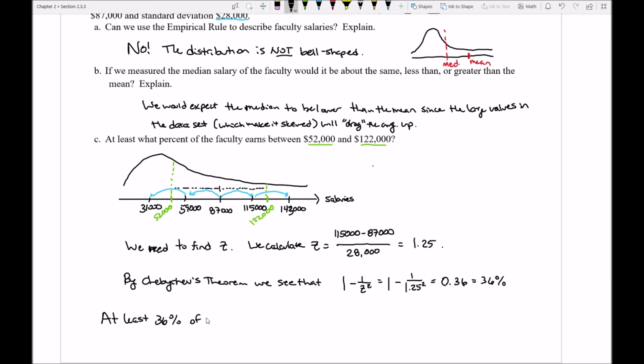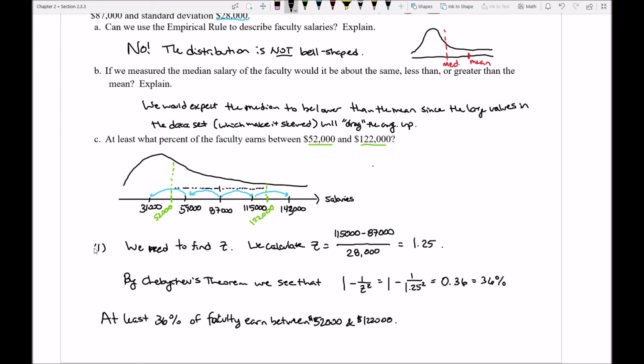So we can then claim that at least 36% of faculty earn between $52,000 and $122,000. We got it. Notice that the process of using Chebyshev's theorem is a bit more complicated because we have